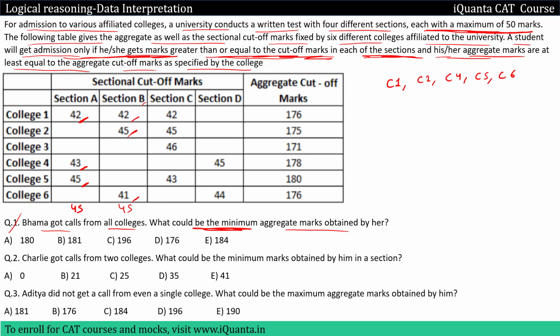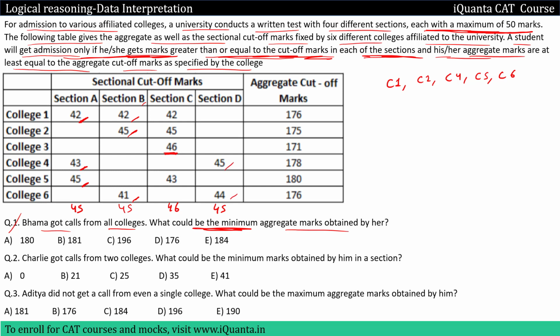If we look at section C, Bhama will have to get at least 46 marks, because here we have 46, so that she can get calls from college 1, 2, 3 and 5. At last, in section D, she should score at least 45, because then only she'll get a call from college 4 and college 6.